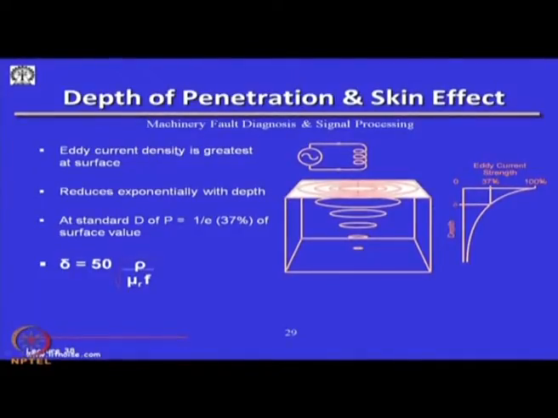So, eddy current density is greatest at the surface and reduces exponentially with depth. So, it is good to measure the surface thicknesses or change at the surface. That is why a lot of these coating thicknesses, insulation thicknesses we can find out, or surface defects or scratches on nice surfaces can be very easily measured through eddy current probes.